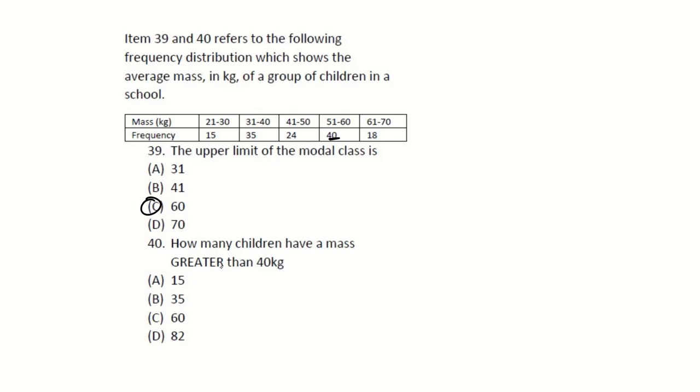Let's see, how many children have a mass greater than 40 kilograms? So you're looking at this, this, and this: 24 plus 40 plus 18. When you add 24 plus 40 plus 18, you are going to get 82. So your answer would be D.